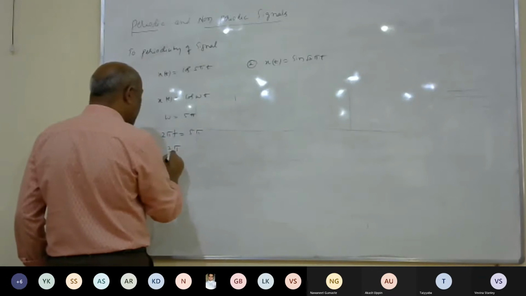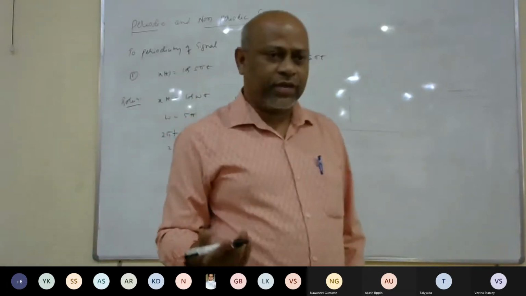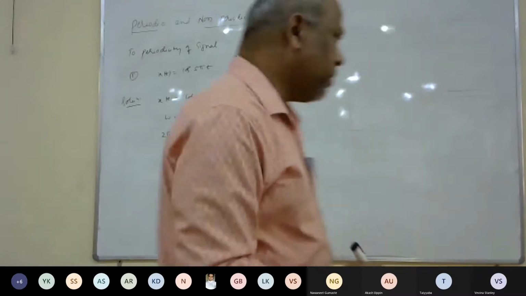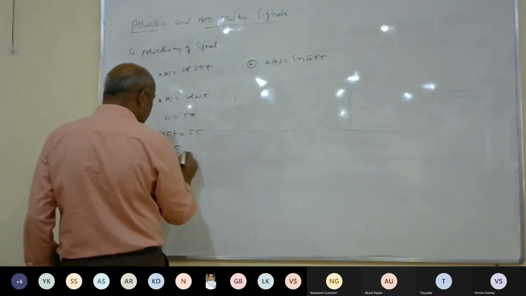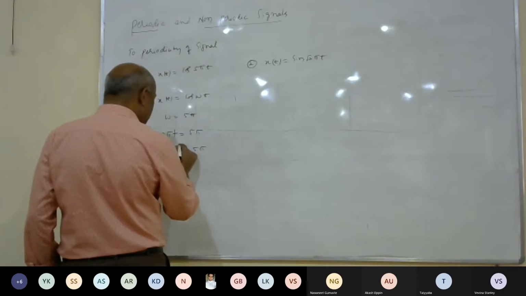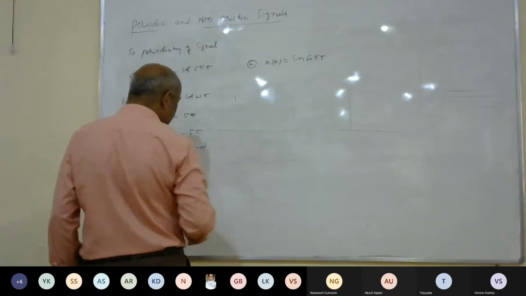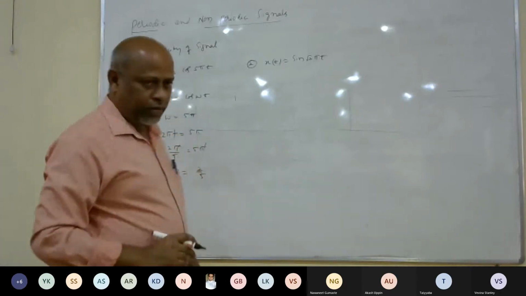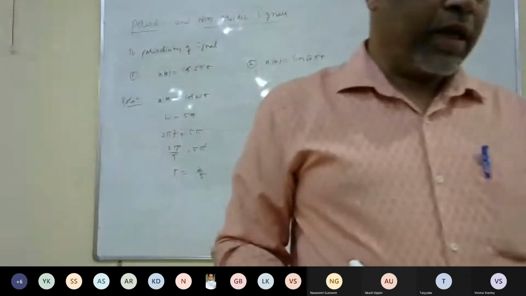Frequency f is nothing but 1 by T, so 2 pi by T is equal to 5 pi. The pi gets cancelled, and here T will become 2 by 5. If this fundamental period we got is a rational number,